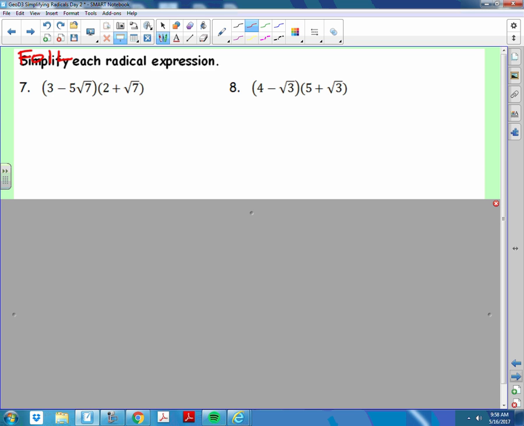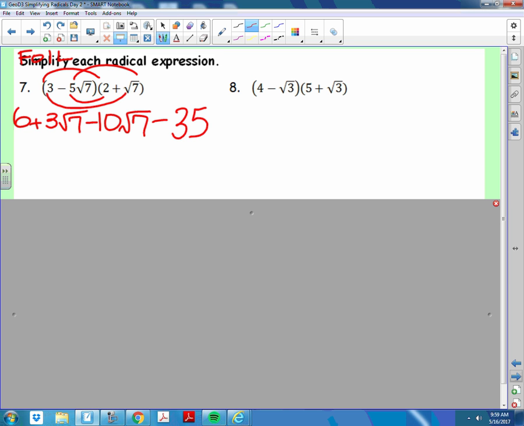Okay, here we go. First, 3 times 2 is 6, right? For outside, 3 times root 7 is 3 root 7. Inside, what's negative 5 root 7 times 2? Negative 10 root 7. And L for last is minus, what is 5 root 7 times root 7? Well, root 7 times root 7 is 7. So 5 times 7, 35.